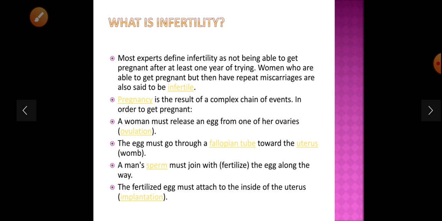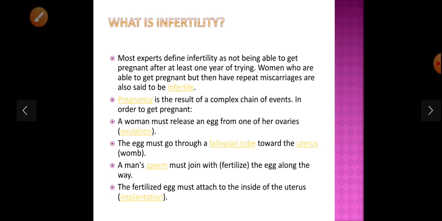Pregnancy is the result of a complex chain of events. In order to get pregnant, a woman must release an egg from one of her ovaries, that is ovulation. The egg must go through a fallopian tube towards the uterus. A man's sperm must join with, that is fertilization, must fuse with the egg along the way. The fertilized egg must attach to the inside of the uterus, that is implantation.